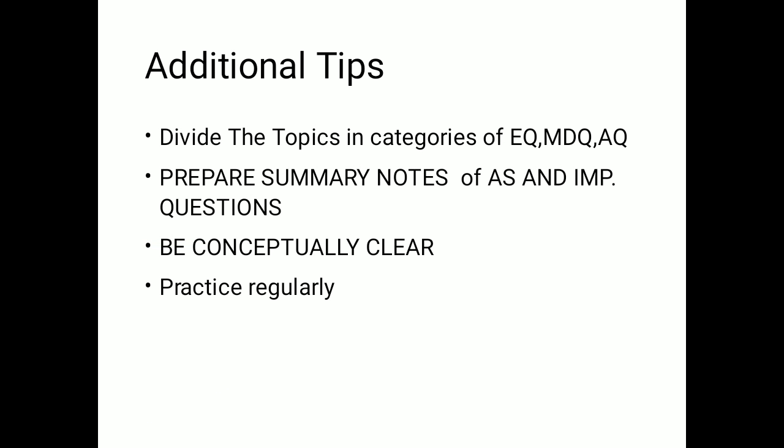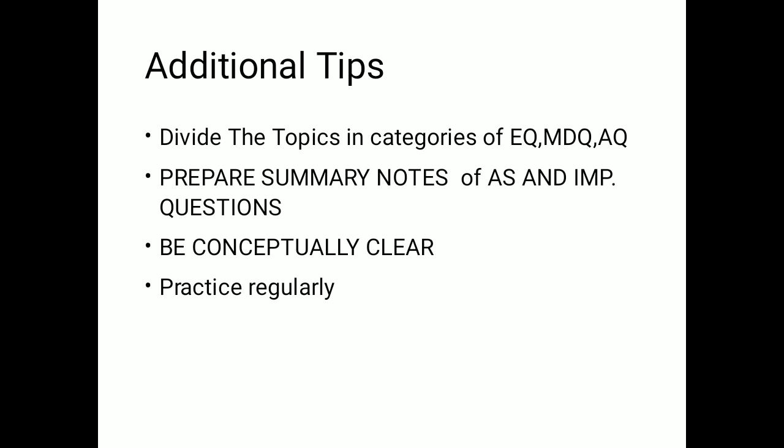Additional tips: each time you are practicing, you should divide all the questions into 3 categories: EQ, AQ, MDQ. EQ stands for easy question, AQ stands for average question, and MDQ stands for most difficult question. Now suppose there are 5 questions, out of which you feel that 2 questions are easy.